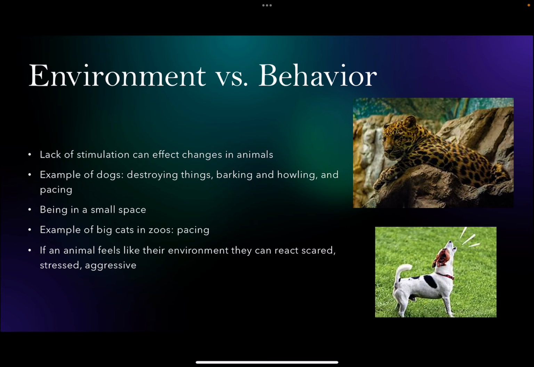Environment versus behavior. Lack of stimulation can cause changes in animals. Examples: dogs, destroying things, barking and howling, pacing. And then another example is big cats in zoos. If they're in a small space, they could pace and have stressful behaviors. If an animal feels like their environment is not safe, they can act scared, stressed, or aggressive.